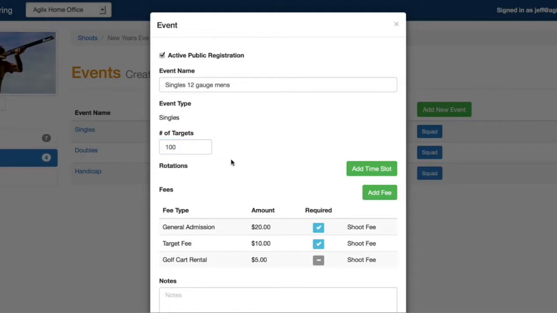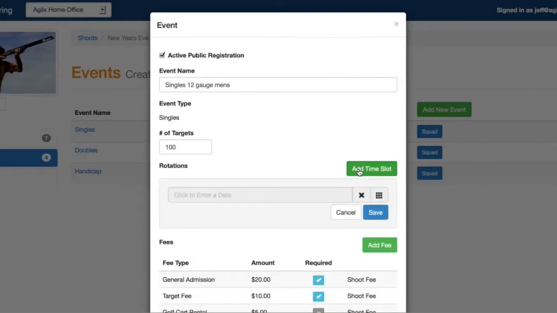The next field here is rotations. So these are basically time slots that you can add throughout the day. So maybe your first rotation starts at 9:30, and then you're going to do them in half-an-hour increments after that. So at 9:30, at 10:30, 11:30 to fill up your day. So let's go ahead and add the first time slot here.